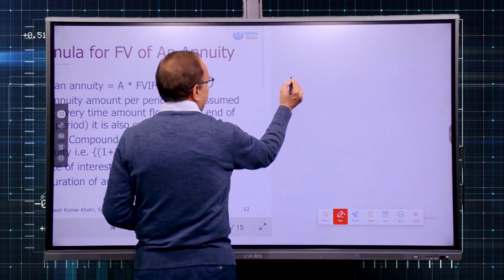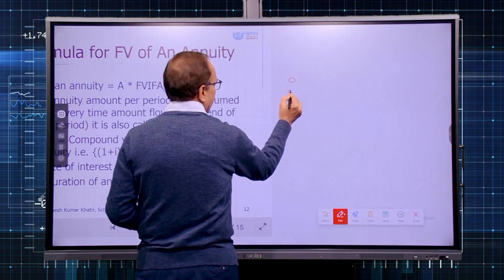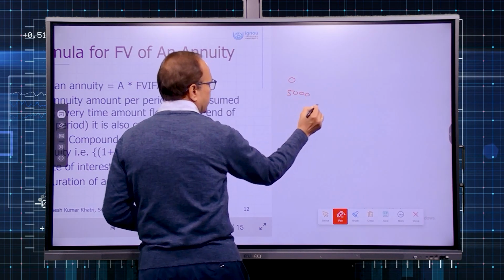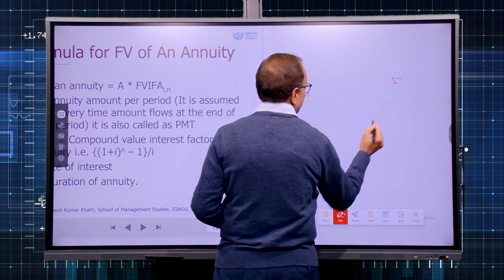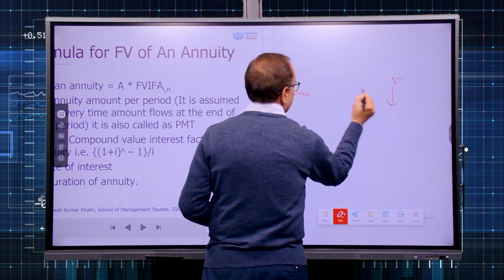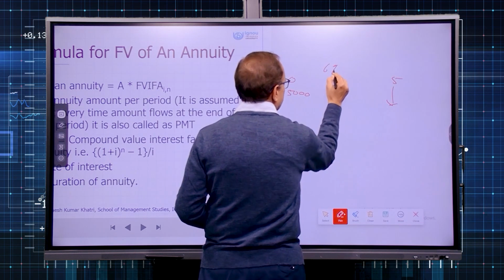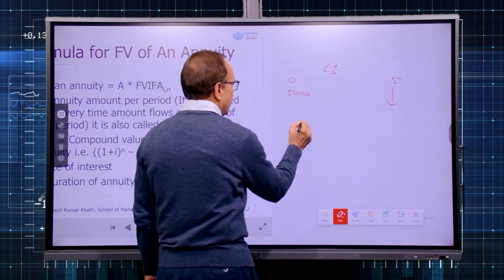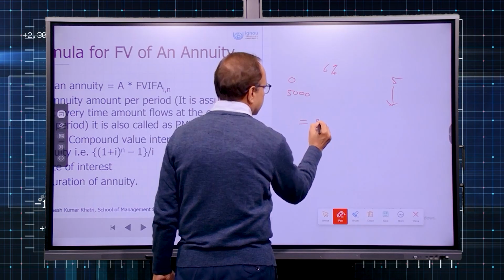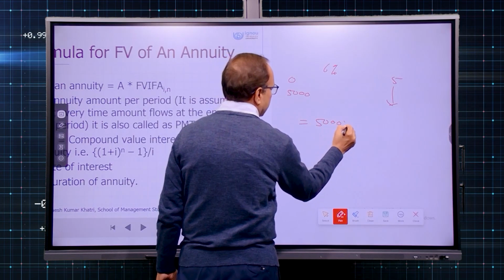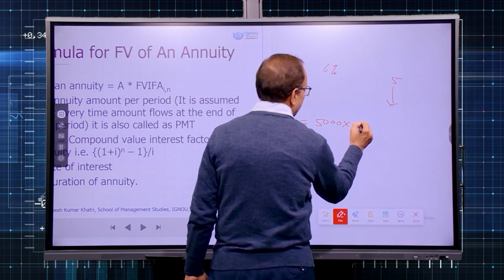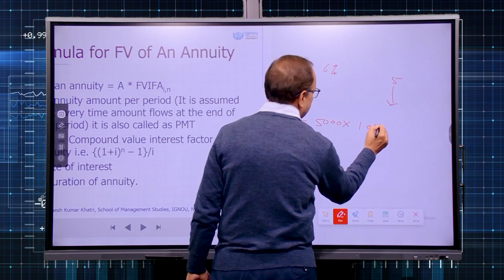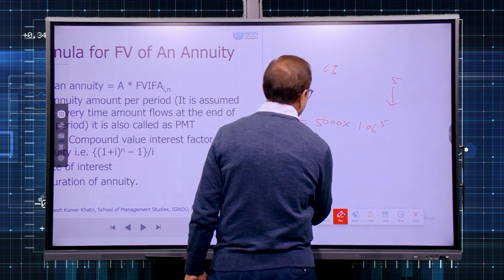So let us say same example, 5,000 deposited at 0 period, duration is 5 years, rate is 6%, but now this time compounding is yearly. It means your formula will work like this, 5,000 multiplied by 1.06 raised to the power of 5.